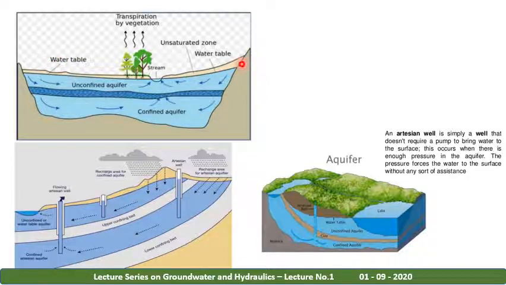This is the soil zone. This entire part is the soil zone. Below the soil zone we have a fracture zone, or you can say open zone, the unsaturated zone. In the unsaturated zone the cracks will be developed, and this is called the aquifer table or groundwater table. Here it is unconfined because it is open,